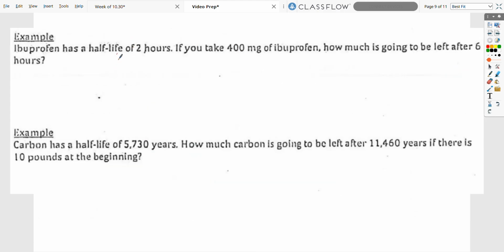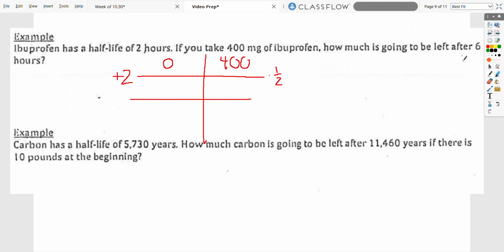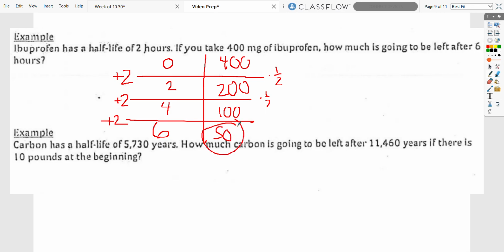A couple more. Ibuprofen has a half-life of 2 hours, so if you take 400 at the very beginning, we add the half-life length, so plus 2 hours, and after 2 hours pass this becomes 1/2. If it's asking us the amount after 6 hours, we'll keep adding a half-life until we get to 6. After 2 hours, at another half-life that's 4 hours, at another half-life that is 6 hours. So 400 times 1/2 is 200, times 1/2 is 100, times 1/2 is 50. After 6 hours, there are 50 milligrams left.